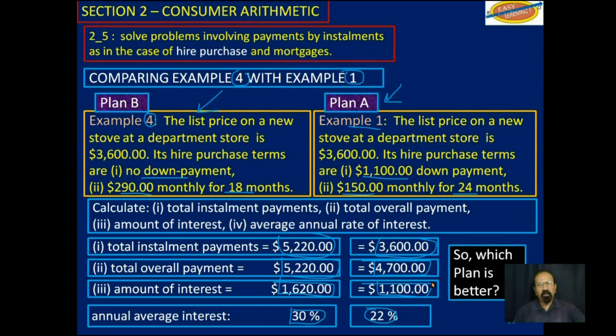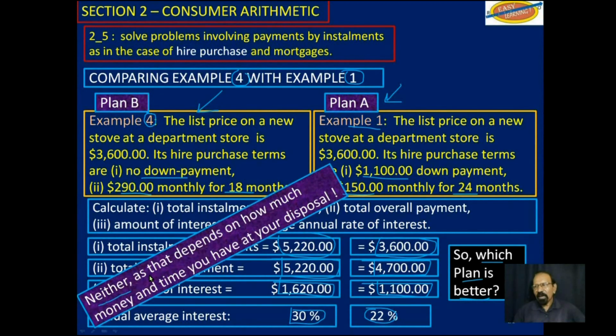So now the question you may be thinking about is, which plan is better? For plan B, you're spending more money, you have less time, but you don't have any down payment. For plan A, less money, more time, down payment, smaller interest. Plan B, greater interest. Which one is better? Actually, neither is better. What is better depends on how much money and time you have at your disposal.